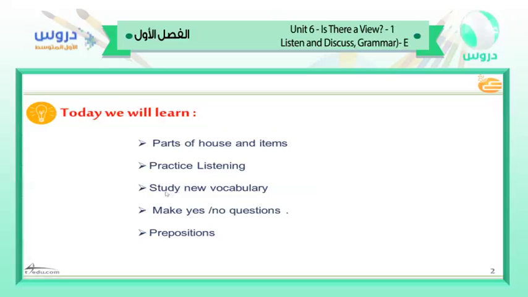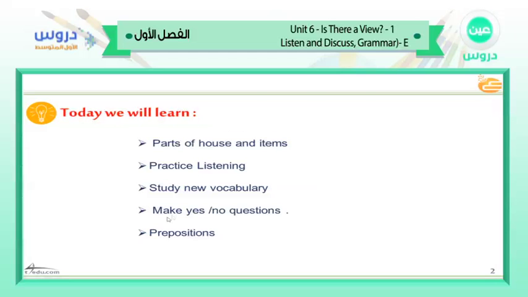The third section, we are talking about the new vocabulary and the new words. We have here many new words about houses and items, and we have to see these new words. I want you to take a piece of paper and jot down any new words about these.